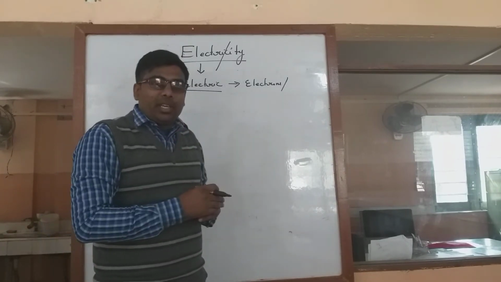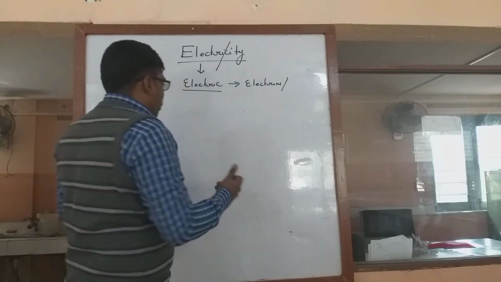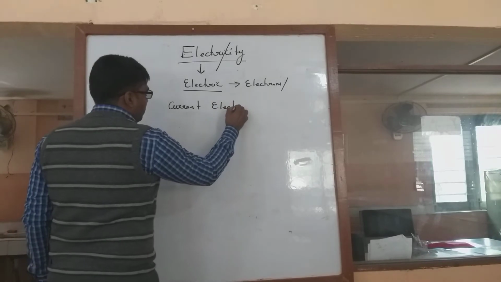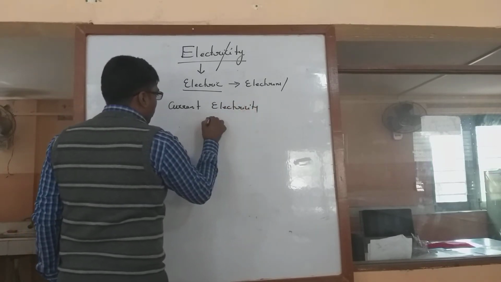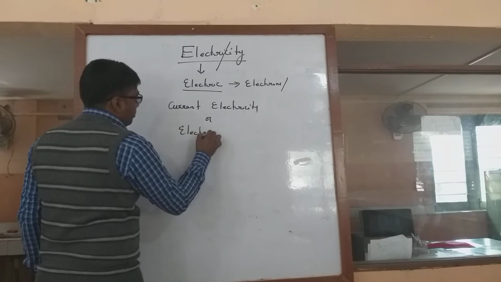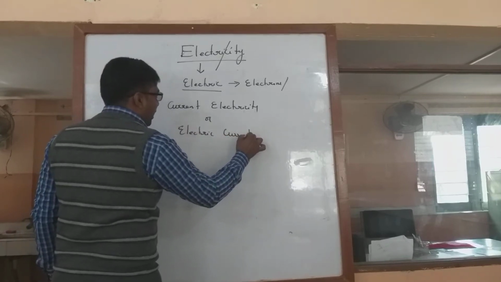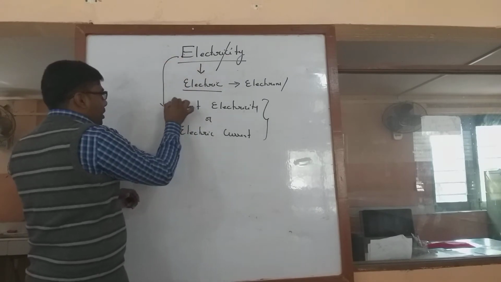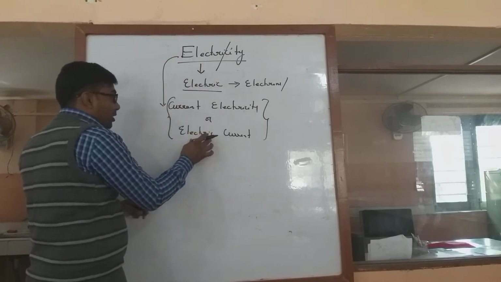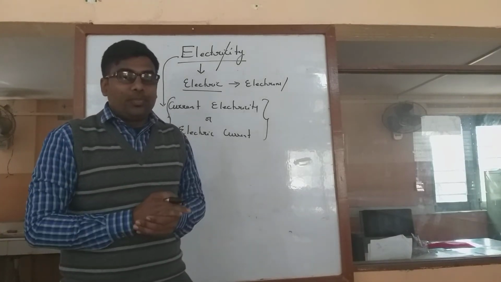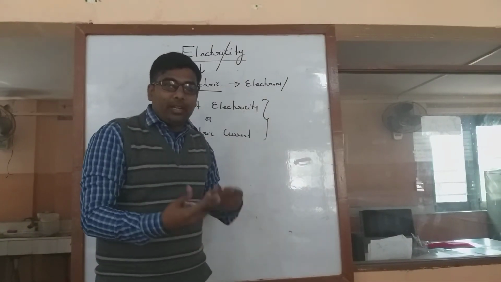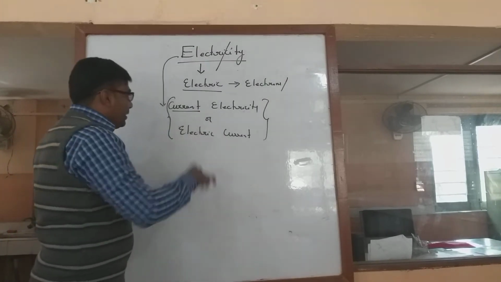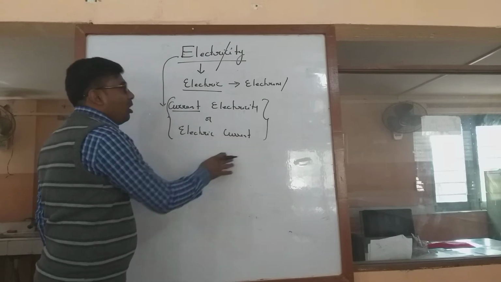Also, this electricity is given by different names. For example, we can say it as current electricity or electric current. Both electric current and current electricity are the same, but instead of using just electricity, nowadays we use these two terms, current electricity or electricity. Of course, we call it power also. We say there is no power, there is no current, but actually we should not use the word current alone.